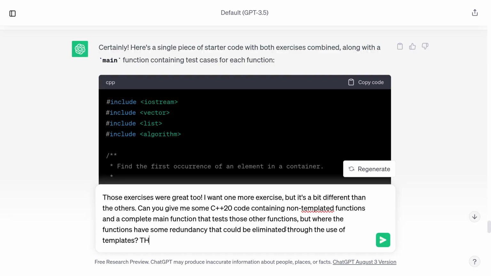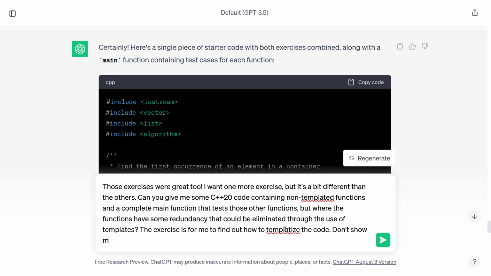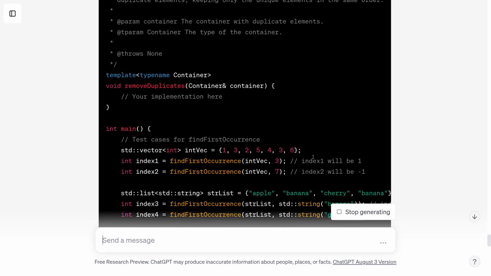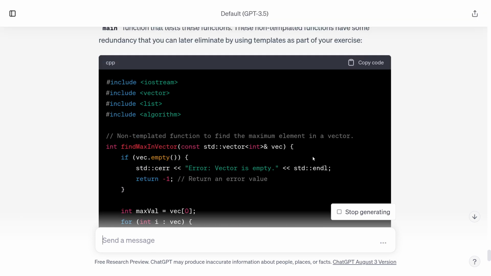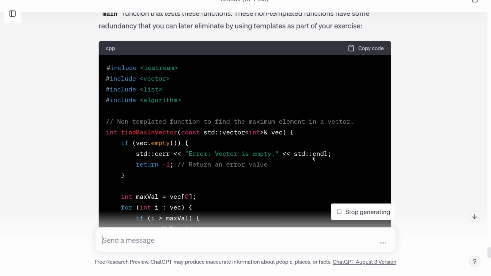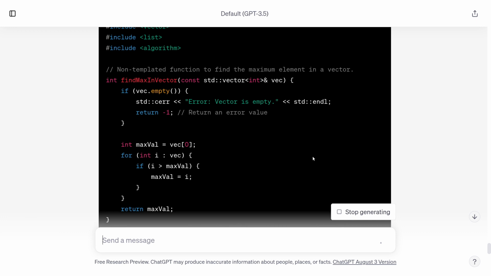The exercise is for me to find out how to templatize the code. Don't show me the solution. ChatGPT is pretty good at reading English, so even really convoluted explanations like that, assuming it made some amount of sense, I might be able to get what I want. Yep, it looks like it figured it out.